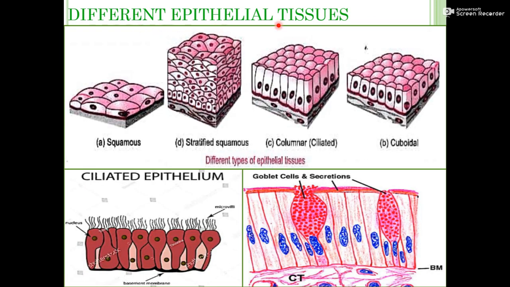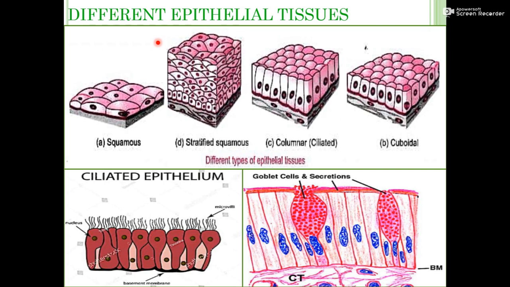First one is epithelial tissue. As I told you, it is a protective tissue. A very important thing to understand about epithelial tissue is that it covers the inner and outer side of the body. You think the outer cover of the body is skin.